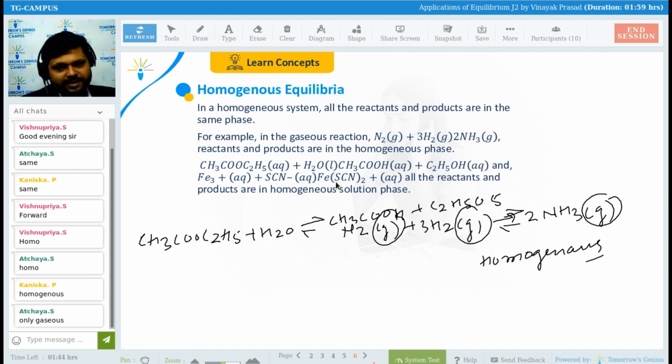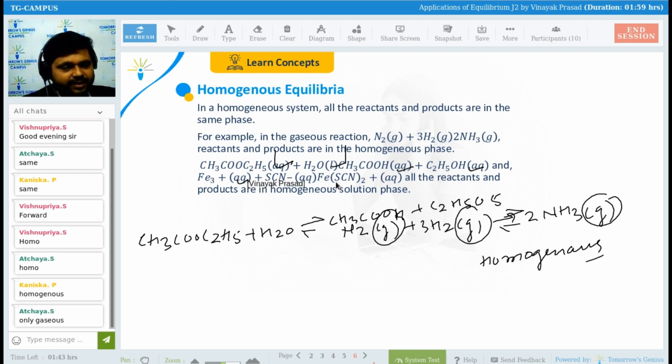Then what do you say? Whether it will be homogeneous or heterogeneous? See, guys, we are having aqueous, liquid, aqueous. These all are in the same phase only, right? So it will be homogeneous, right?